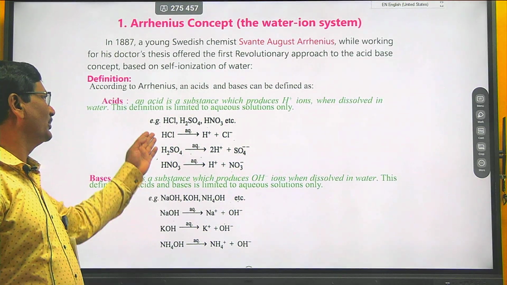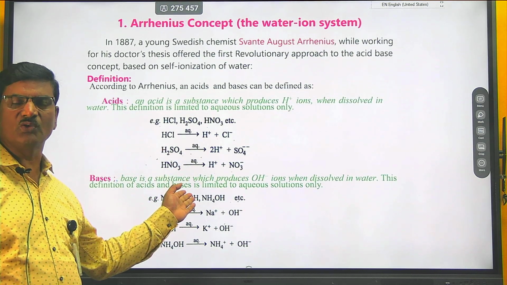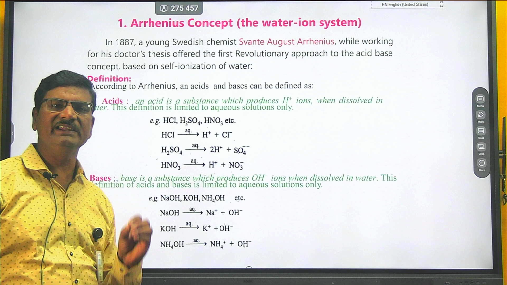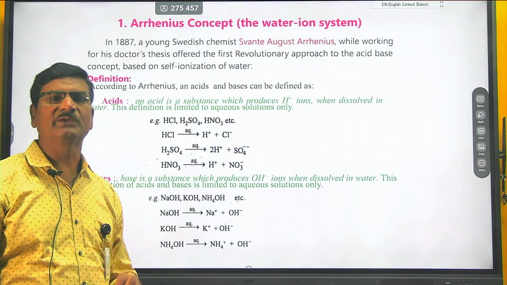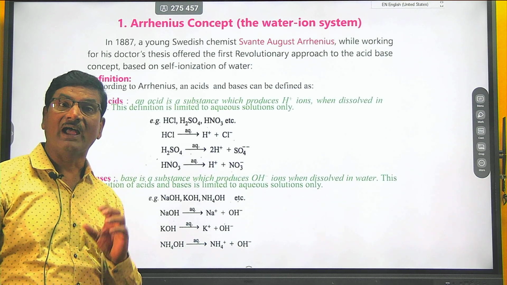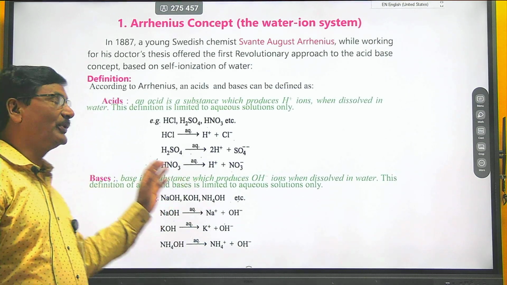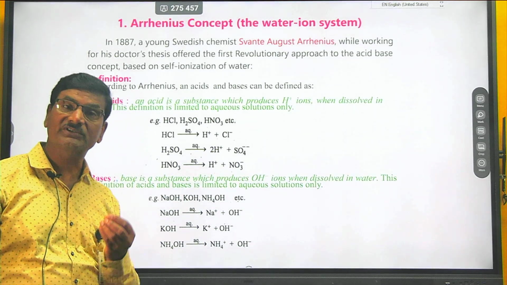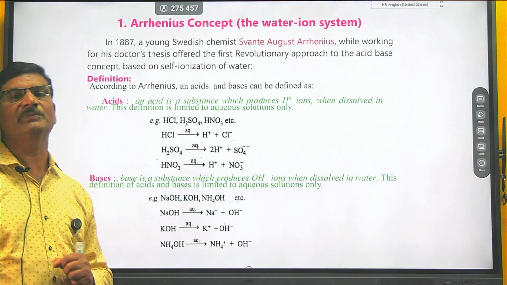For example, HCl, H2SO4, HNO3, acetic acid: any substance which in aqueous solvent gives rise to H plus ion is called an acid. A base is any substance which produces OH minus ion in the aqueous solvent.